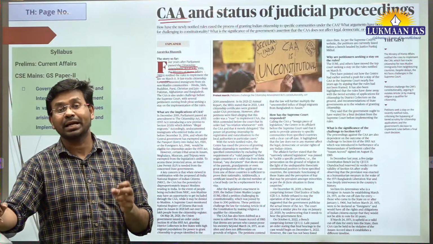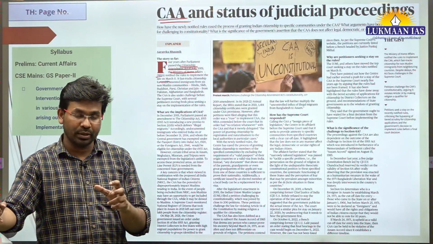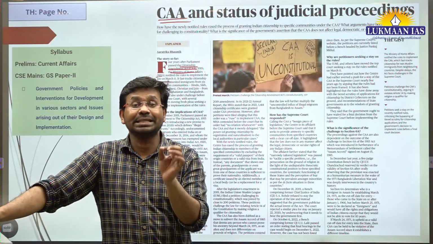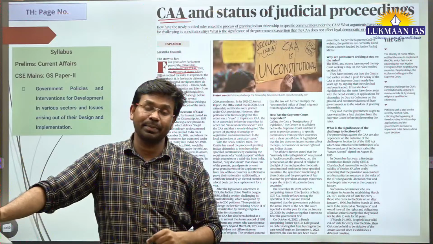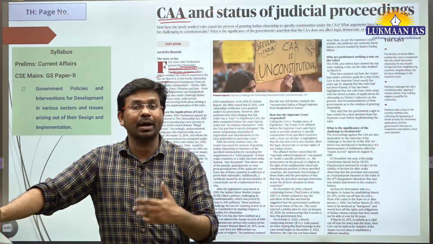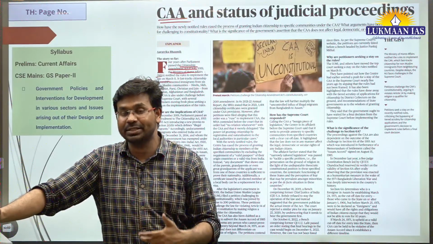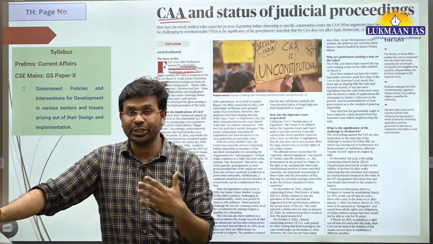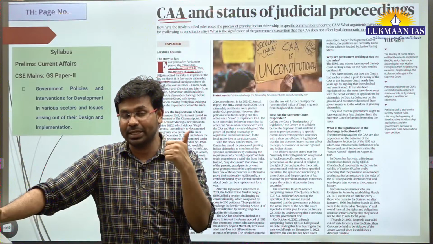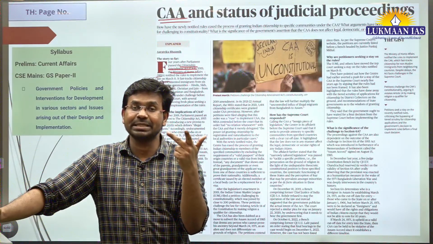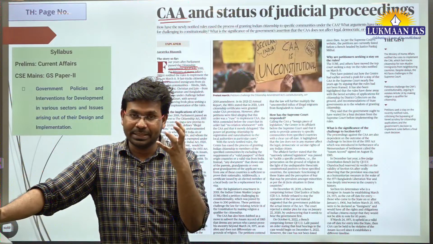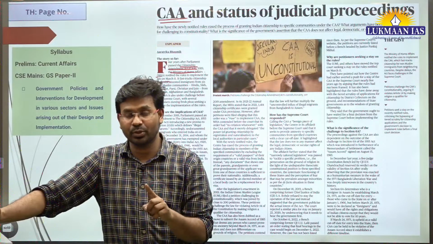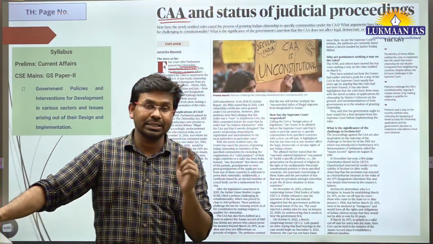So the minority people who are persecuted in these countries can come to India without a passport, and after they come to India, they can apply for citizenship. But can anyone come from these 3 countries and get the citizenship? No. Which people can come? Here they have mentioned a few religious communities: Hindus, Parsis, Jains, Christians, Buddhists. They have mentioned these 5 communities, they have not mentioned Muslims. So Muslims are not allowed under this particular act.